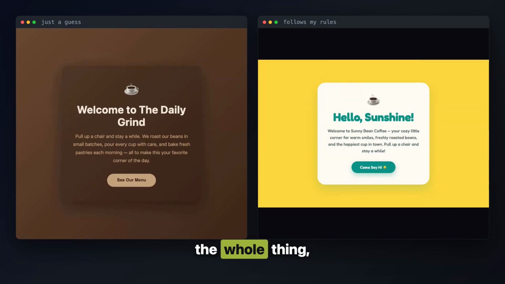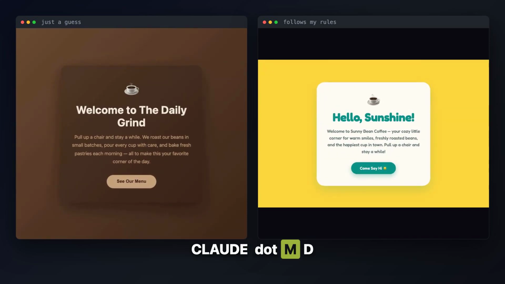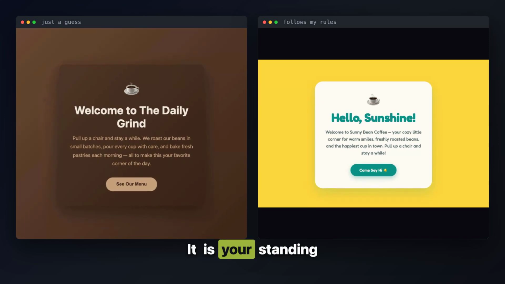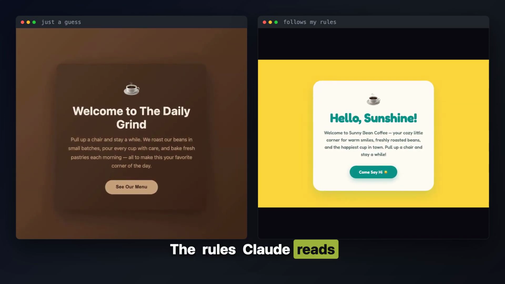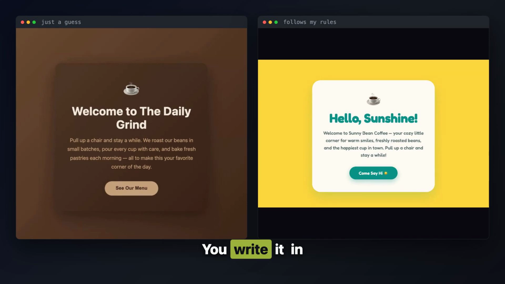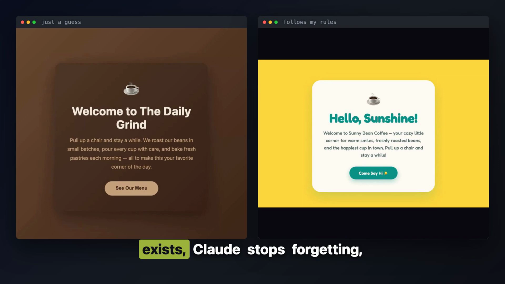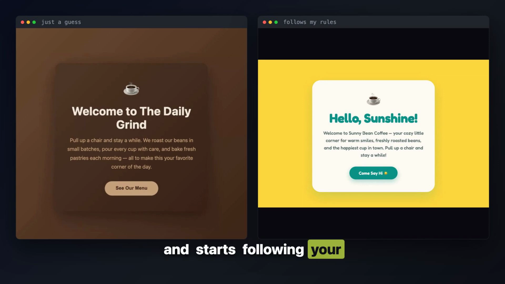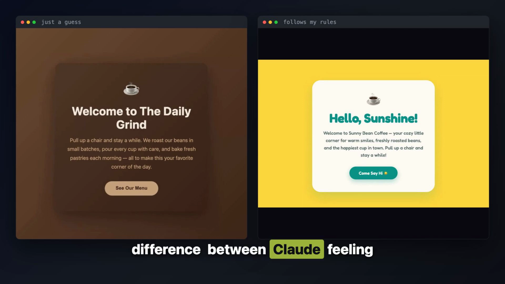So let me recap the whole thing because it's simpler than it sounds. CLAUDE.md is not documentation, it is your standing instructions. The rules Claude reads before every single chat. You write it in plain English, you can even have Claude write it for itself. And the second it exists, Claude stops forgetting and starts following your lead. That is the whole difference between Claude feeling like some random tool and Claude feeling like it is actually genuinely yours.